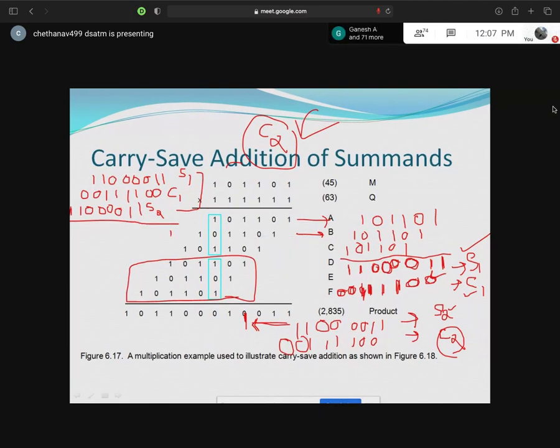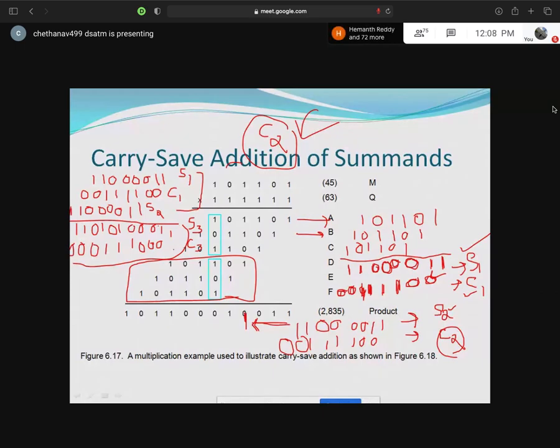On adding, you will get 1 plus carry 0, so 1 plus 0 is 1, carry is 0. 0 plus 0 is 0, carry is 0. 1 plus 1 is 2, that means 0, carry 1. 1 plus 1 is 0, carry 1. So 1 plus 0 is 1. 1 plus 1 is 0, carry 1. 1 plus 0 is 1, carry 0. 0 plus 0 is 0. 1 is 1, carry 0. Here also 1, carry 0. So this is the new result, that is S3 and C3.